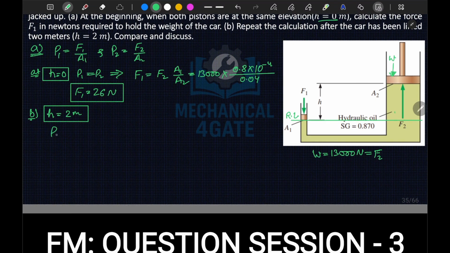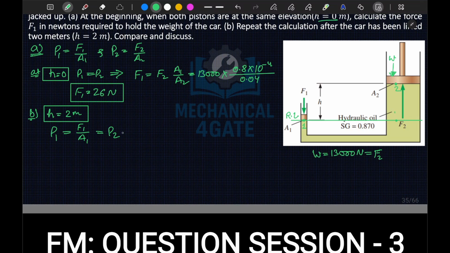Your P1 will be equal to F1 by A1, and the pressure at this point and this point must be the same. So if I compute it to this level, I can say it is equal to P2. Let's say this is your point number 2, this is your point number 1.